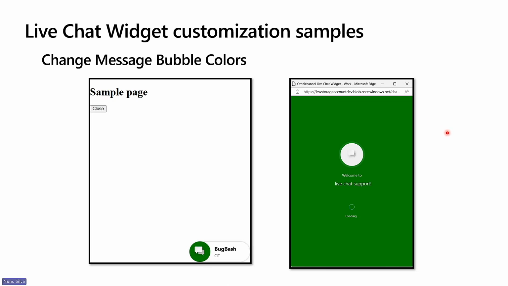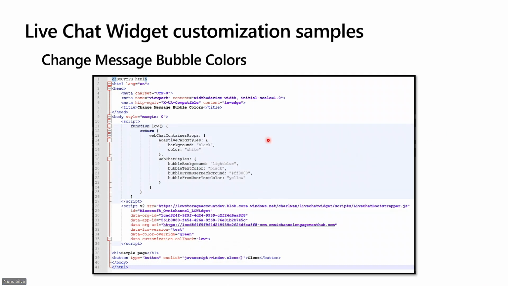Let's have a quick look into the code used to do this. Following the same approach always, JavaScript function where we can control the style of the widget even after loading, where we have the web chat container configurations and the styles for background, text color, and so on. One more time, the secret here is not on the function, but on the parameters of the script, that we are adding a new color here, overwriting the out-of-the-box configuration color.